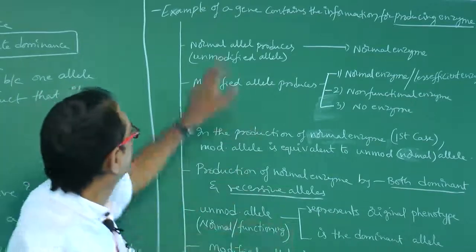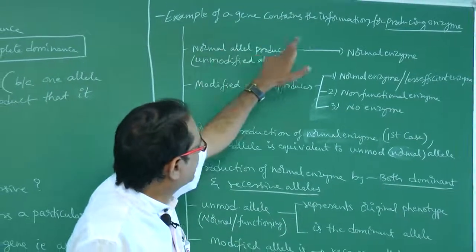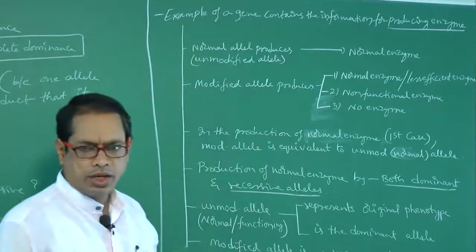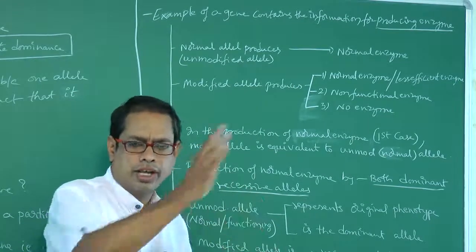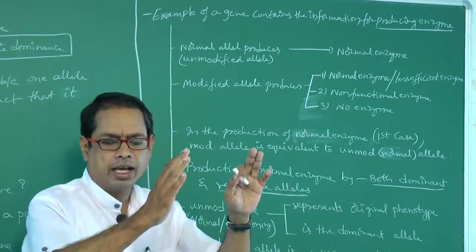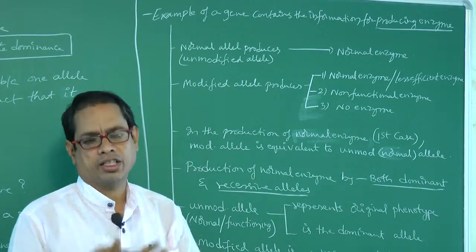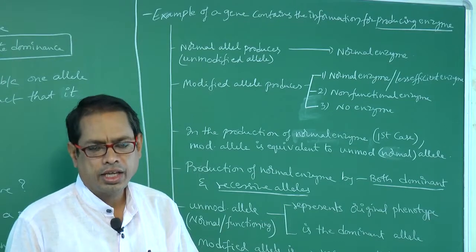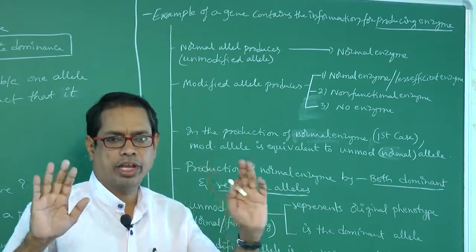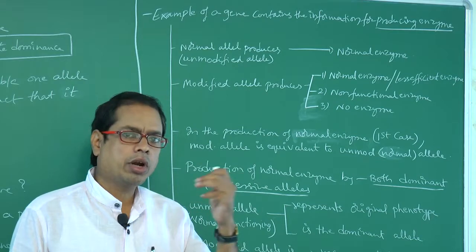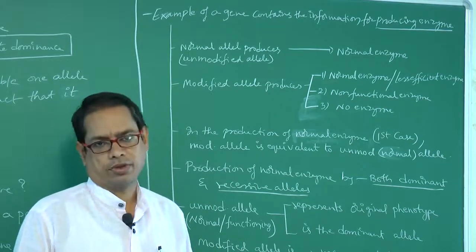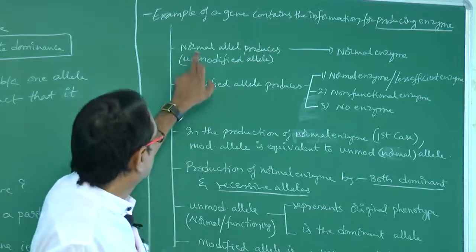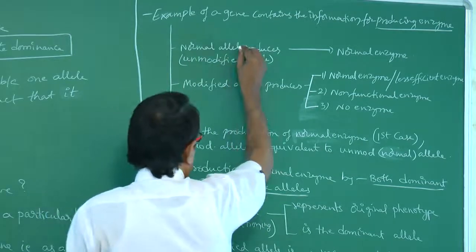Okay, right. Example: a gene contains the information for producing an enzyme. That means a gene is there that is able to produce an enzyme. By taking that example, I am going to explain how the dominant allele will express and how the recessive allele will express in a gene that is able to produce an enzyme. Okay? Right.